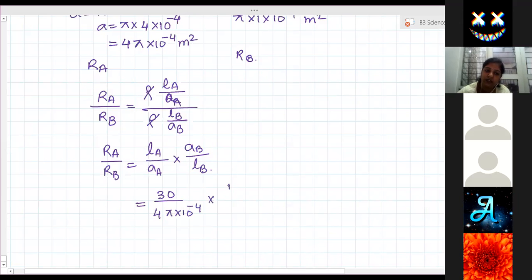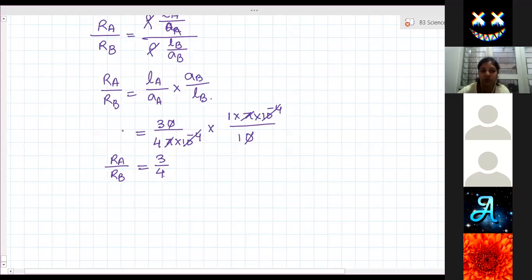Area of B is 1 into pi into 10 to the power minus 4 and length of B is 10 meter. Simplify. 0 gets cancelled, pi gets cancelled, 10 to the power minus 4 cancelled. So what is left? 3 by 4. So resistance of A by resistance of B is equal to 3:4.